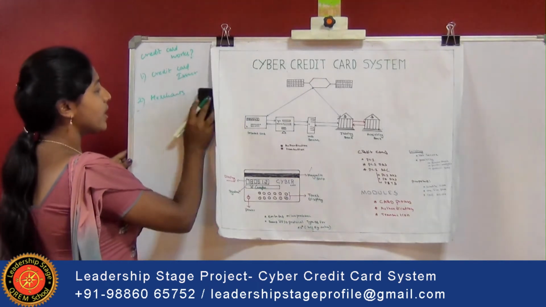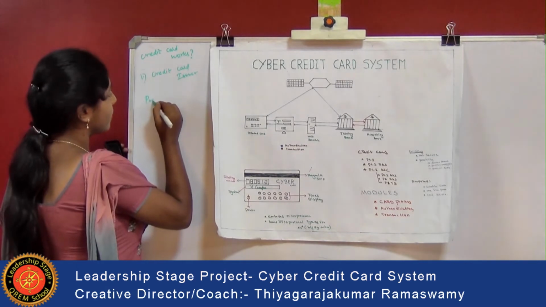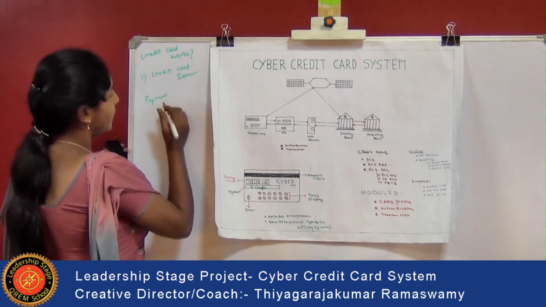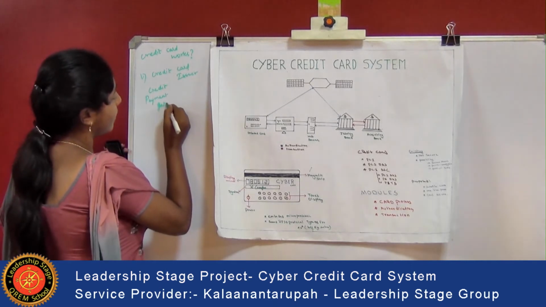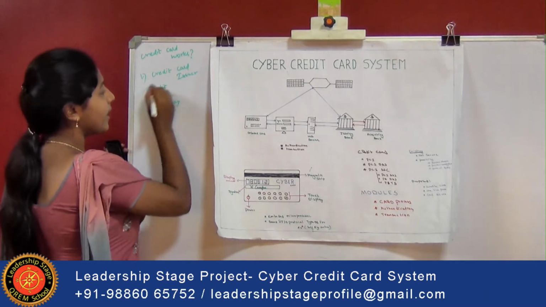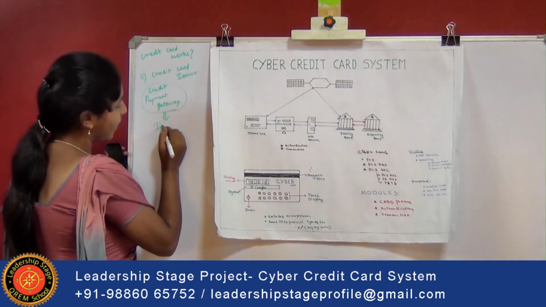So for all this verification to take place in a secure manner, there will be a credit payment gateway.